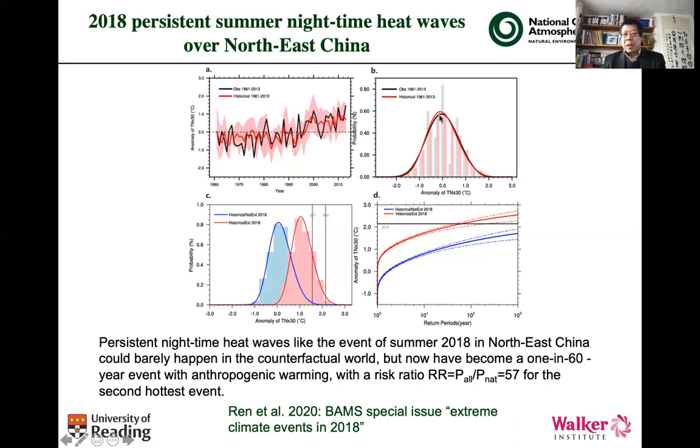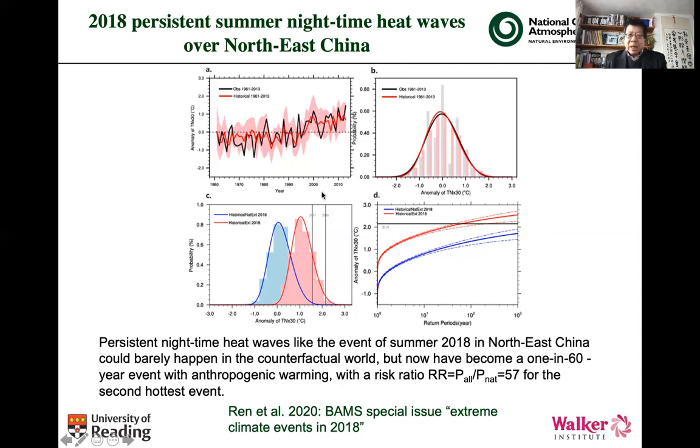And in the top right, it shows a PDF of the model historical simulation against observations, and the two PDFs are very similar, indicating the model, for example, can capture temperature anomalies during the historical period. And in the bottom left, it shows a probability density function against temperature anomalies, with blue for the natural simulation and red for real-world simulations. And you can see, for example, the PDF shifts to the right, indicating human influence led to the PDF shifting to the warm side.